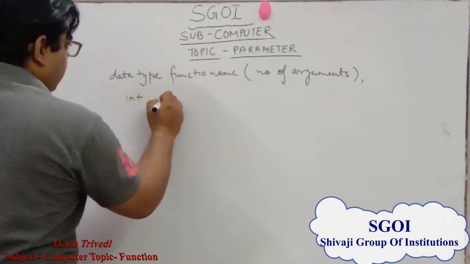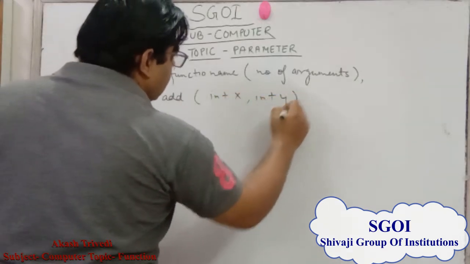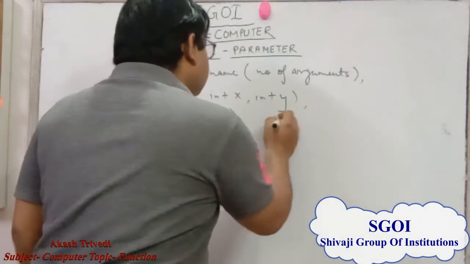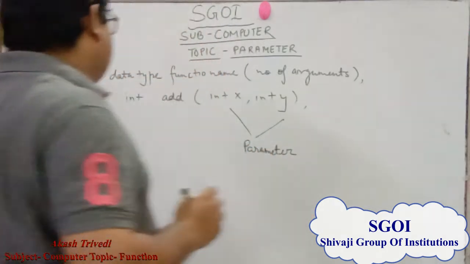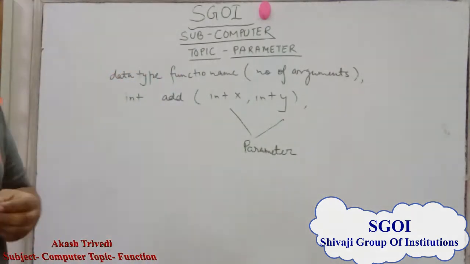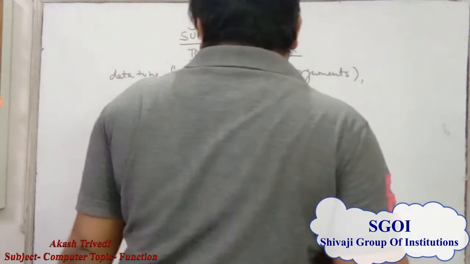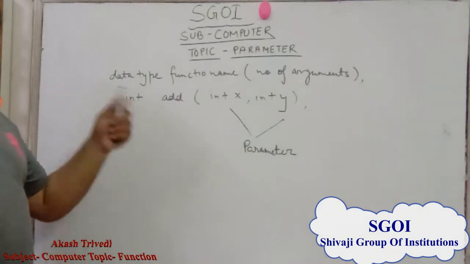Data type is int, function name is add, and we have two variables, x and y, and here x and y are known as parameters. Then if we want to define parameter, you can say a method that uses variables in the function header, and these variables are known as parameters.